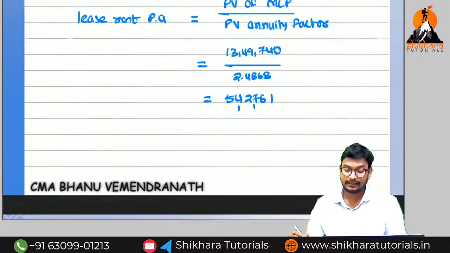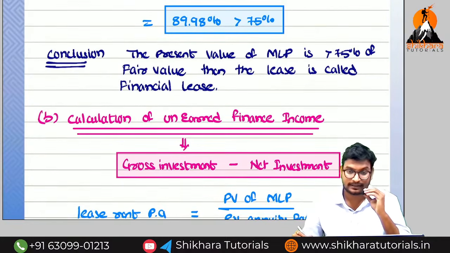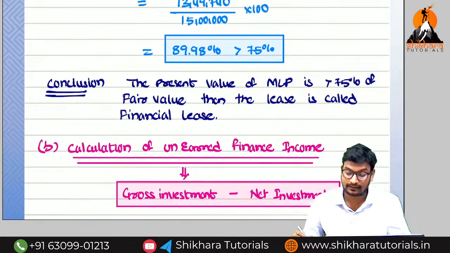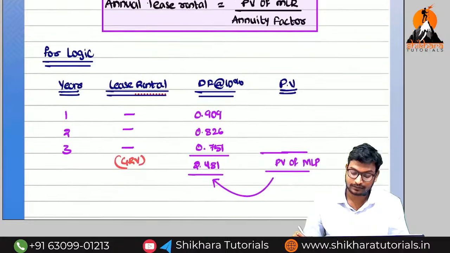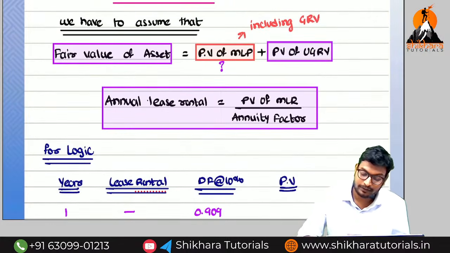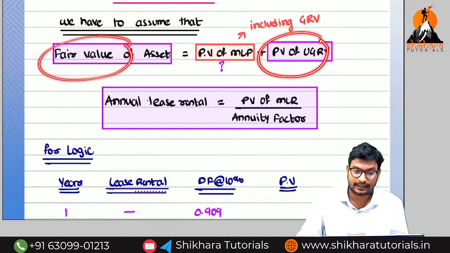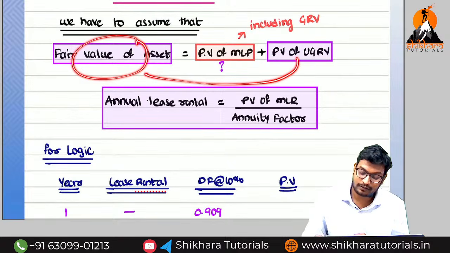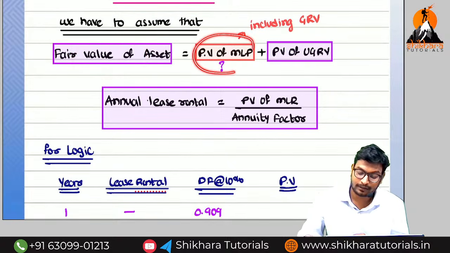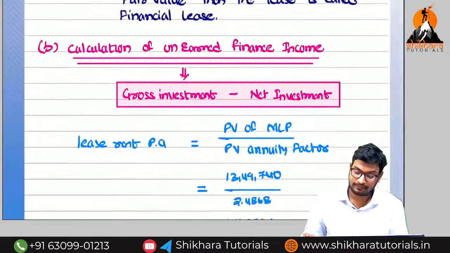So what is the difficulty in this question? They have not given the lease rentals per annum. We have to find out the lease rentals. There is an equation we have discussed. We know the fair value of the asset and the present value of the unguaranteed residual value. If you do the fair value minus the present value of unguaranteed residual value, and divide by the annuity factor, what we are going to get is the annual lease rentals.